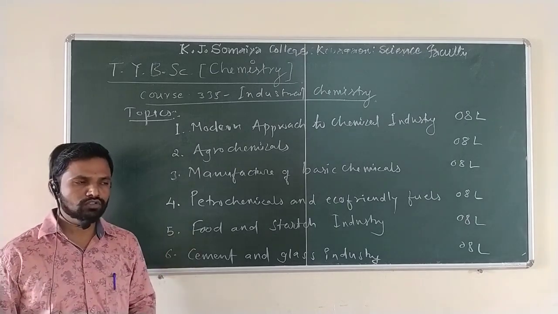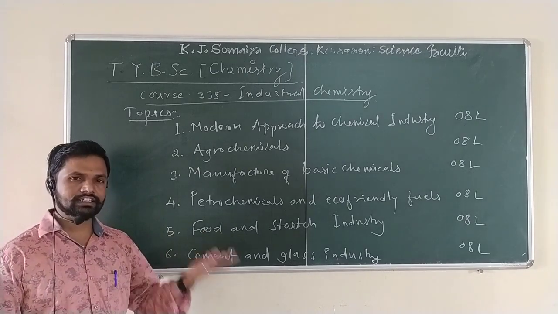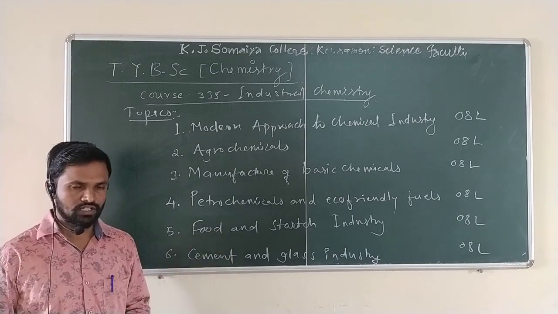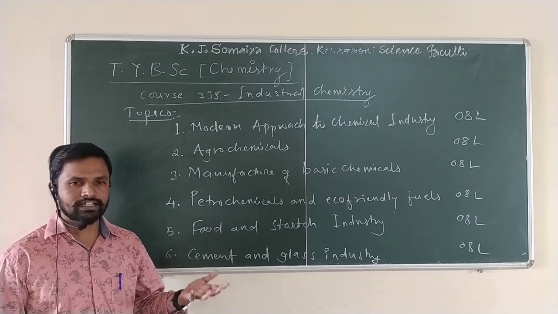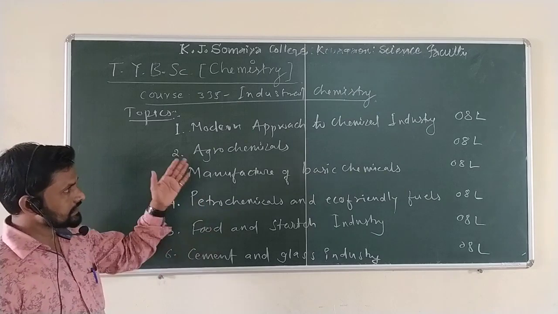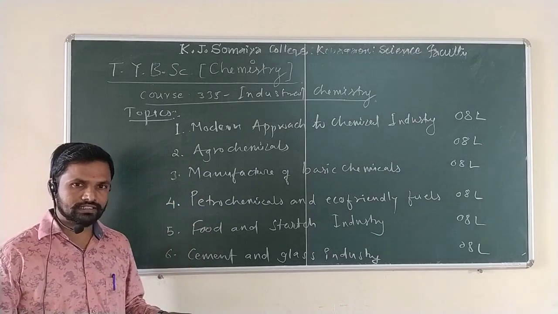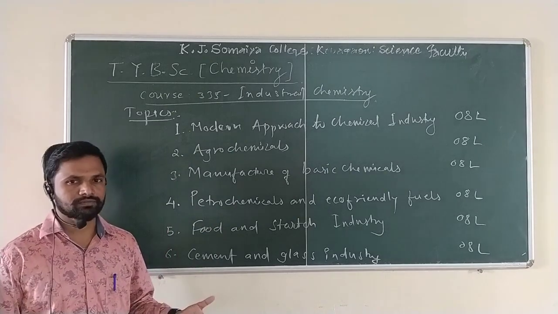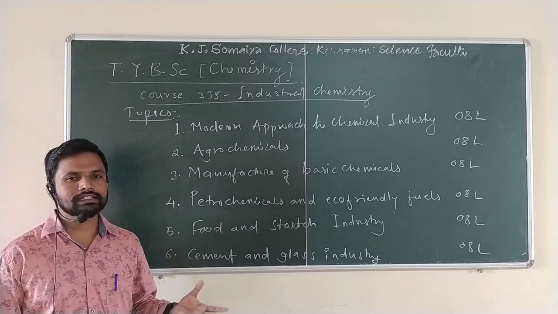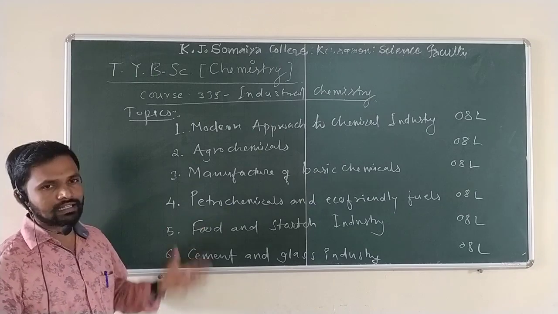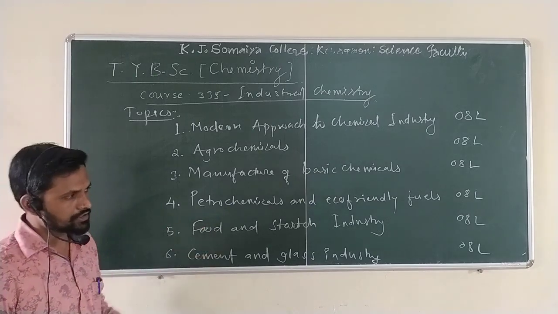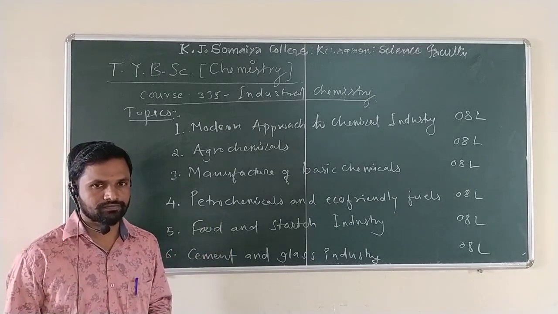For any industry you require the process, the R&D, the HR. Chemistry is required for process and operations, so you should have the basic knowledge of chemistry. Therefore, chemistry is the backbone of all industries.